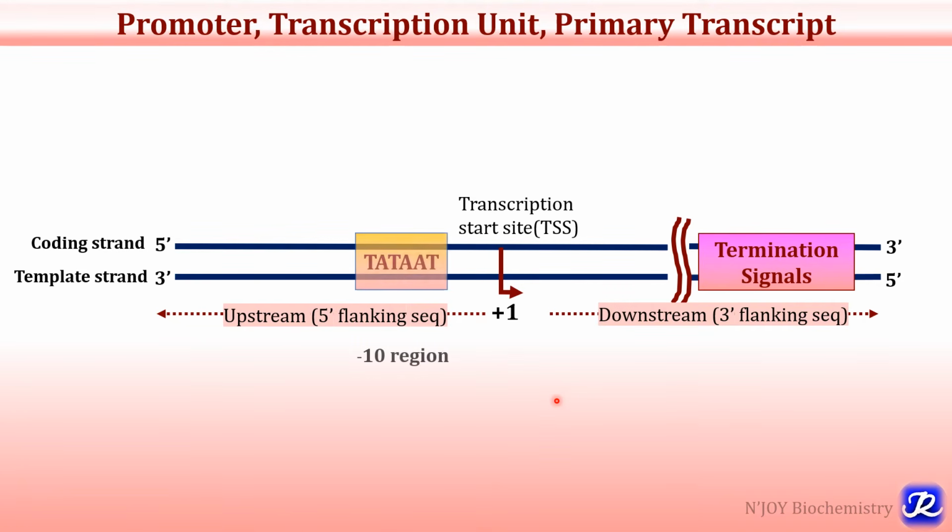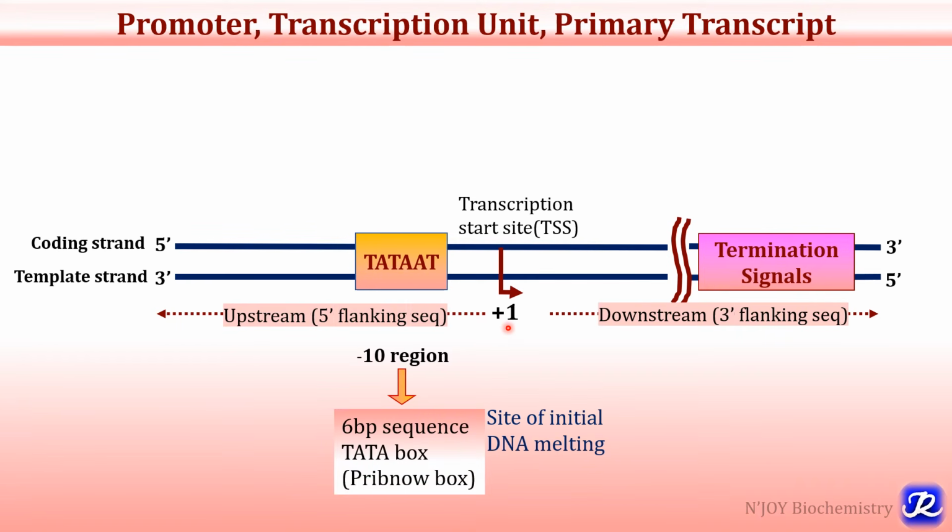So the first promoter region is present at the -10 region, and this has the consensus sequence TATAAT, which is a 6 base pair sequence. It is called the TATA box or Pribnow box. It is the site of initial DNA melting. So DNA separation occurs here at this -10 region.